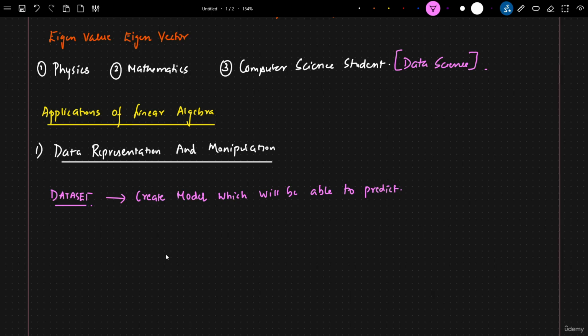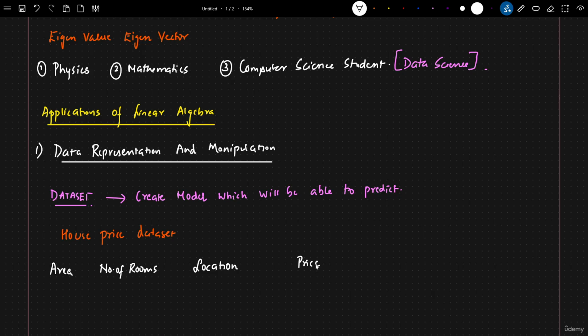So let's consider this as an example. Let's say the data set that I'm going to take is called the house price data set. In this house price data set, let's say I have some features like area of the house, number of rooms, and a third feature called location. And finally, my output feature will be price.